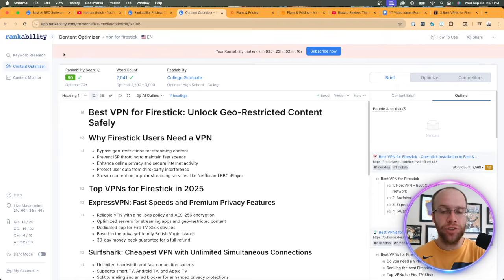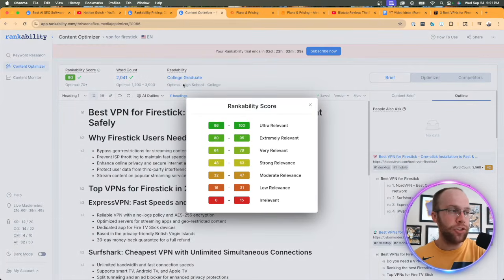So this is essentially a rankability score. And I'm getting a 90. You'll see here it says optimal is 70 and above. So let's click into this. The rankability score is really how relevant this piece of content is to that target keyword, which is VPN for Fire Stick. So you'll see here anything that is 79 to 100 is very relevant.